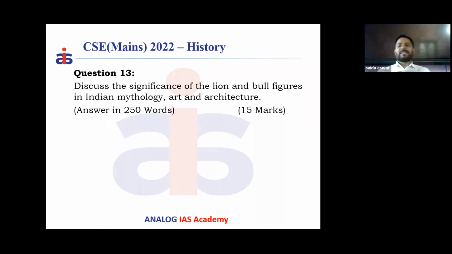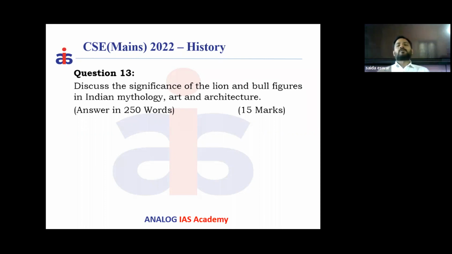But if you go to Jainism also, the traditional founder of Jainism is Rishabhanath. Then the 24th Tirthankara is Vardhamana Mahavira. That Vardhamana Mahavira's symbol is a lion. So you can also trace the use of the lion in Jainism.